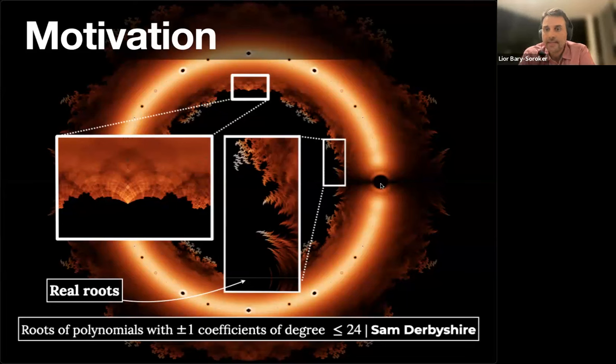The reason that around roots of unity we see some black hole is because the root of unity appears with high multiplicity. So in some sense they try to be equidistributed along this circle.